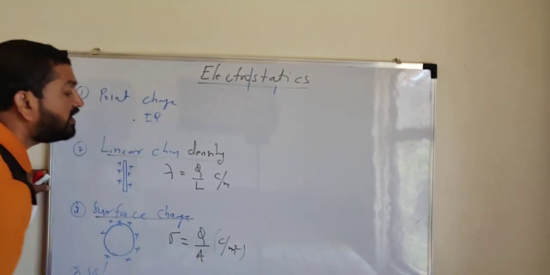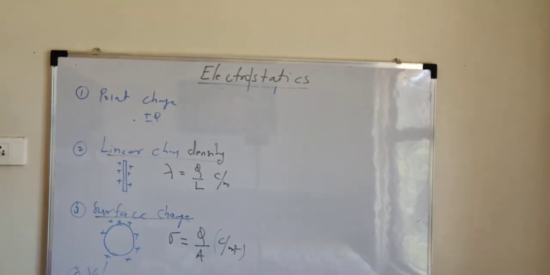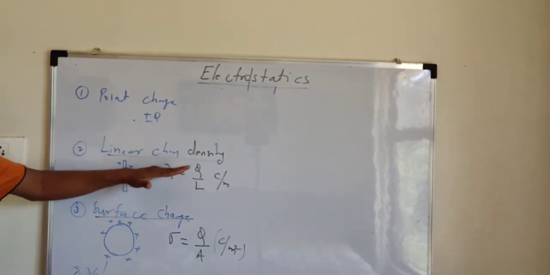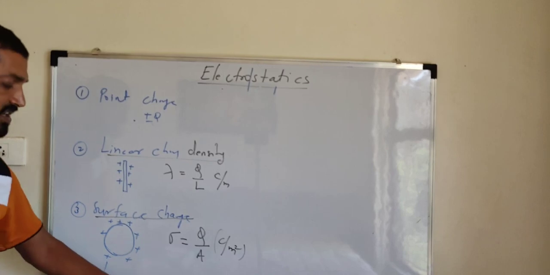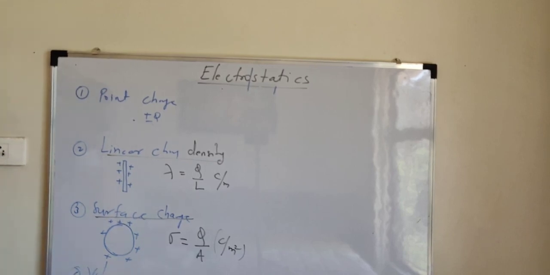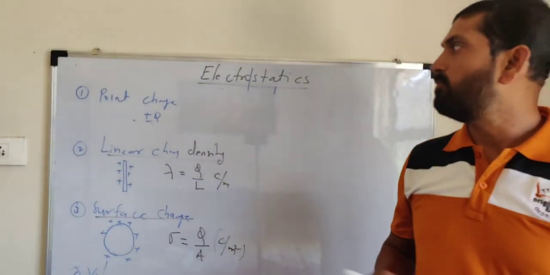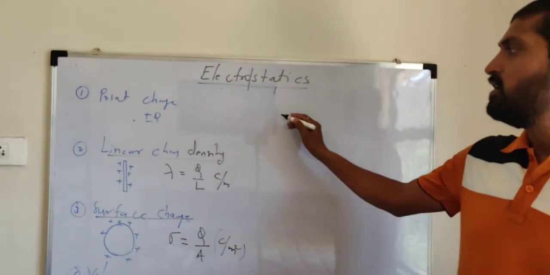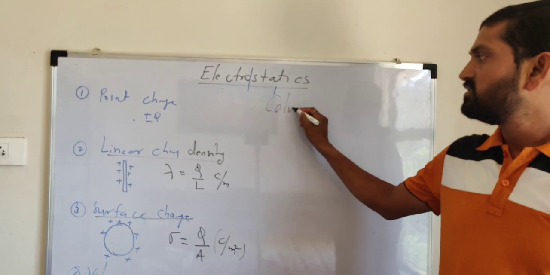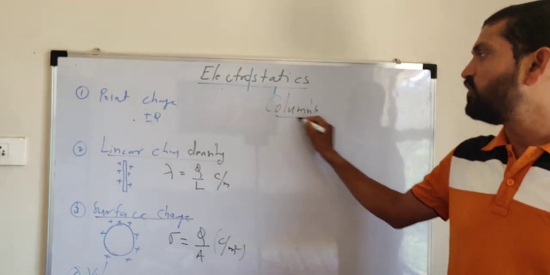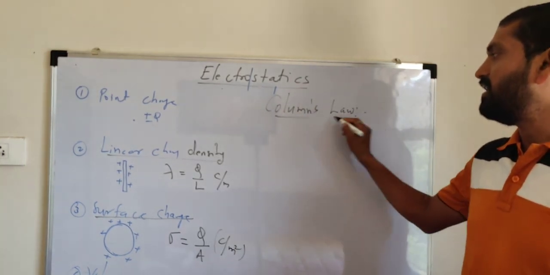So these are the different types of charges and some of the important terms such as linear charge density, surface charge density and volume charge density. Now the next very important point related to these basics of electrostatics is Coulomb's law, Coulomb's law in electrostatics.